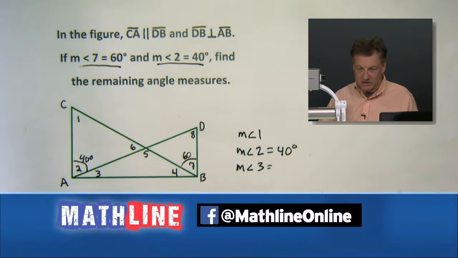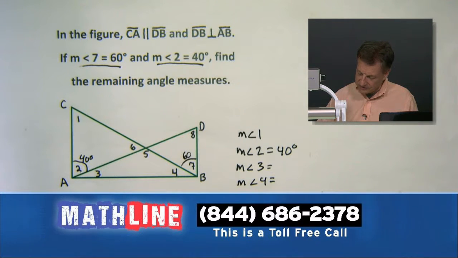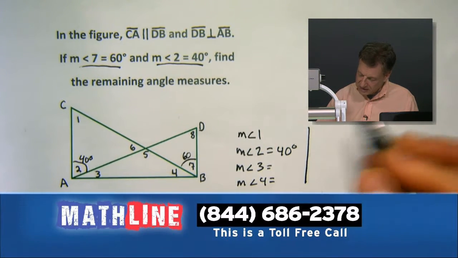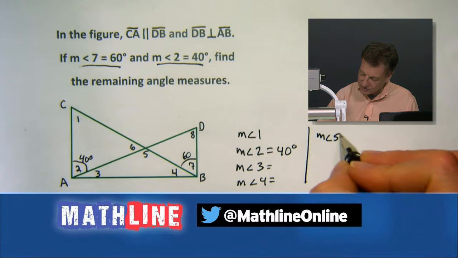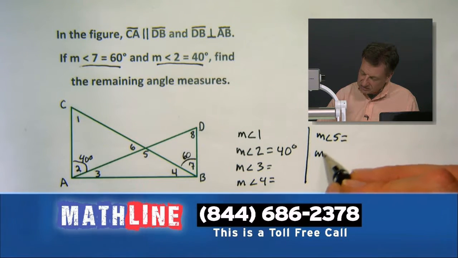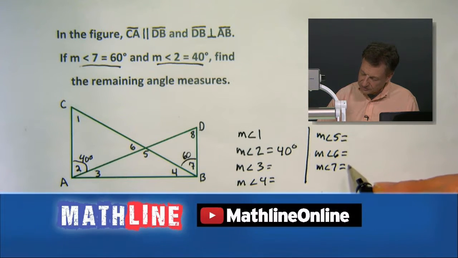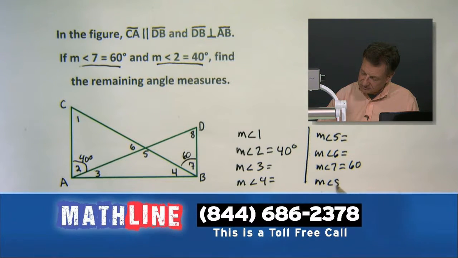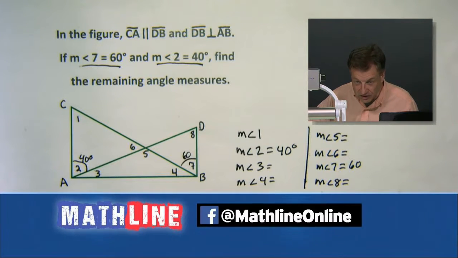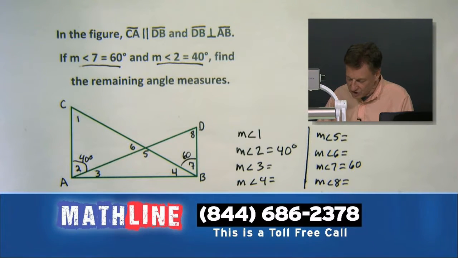We've got angle 3 equaling something. We'll go ahead and put angle 4 down here. We don't know what they are yet either, do we? Let's cut over to the other side of the picture. I'm seeing measure of angle 5, hopefully going to equal something. Measure 6, there we go. Measure 7, which we already have a little clue about, so we've got a 60 there. And our last one, measure 8. There we go. So of course, we already know what the first two were. Hopefully everybody's written this down or drawn this at home now.